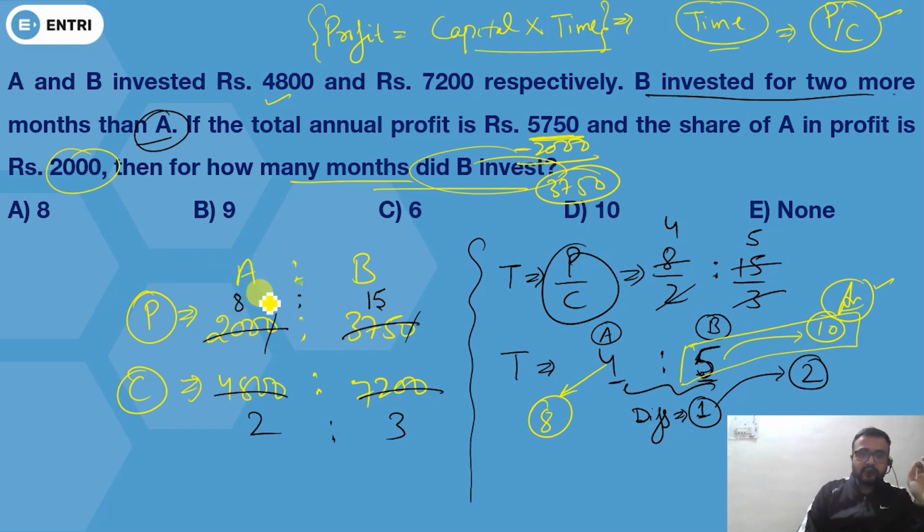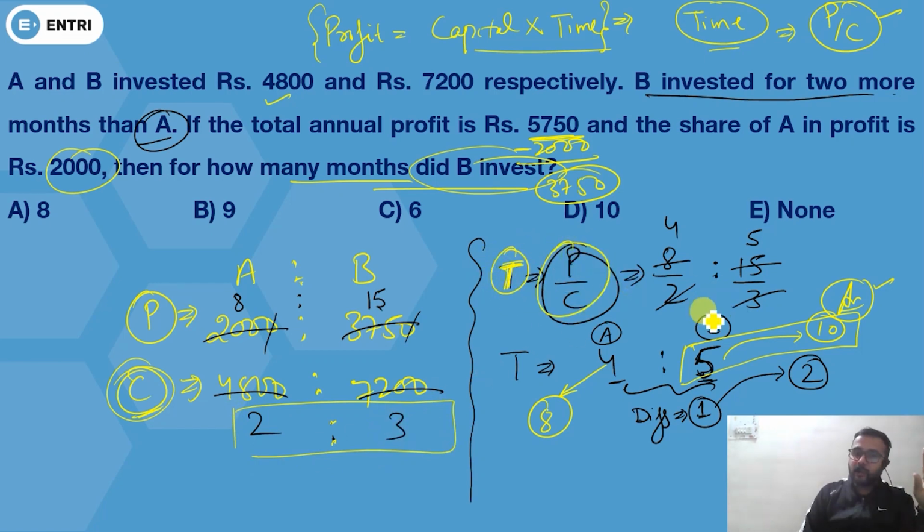How can you solve this? See here, the ratio of A and B's profit is 2000 ratio 3750. Okay, so ratio of profit will be 8 ratio 15. Now what is the ratio of capital? Capital's ratio is 2 ratio 3. If ratio of capital is 2 to 3, then you can find the ratio of time.